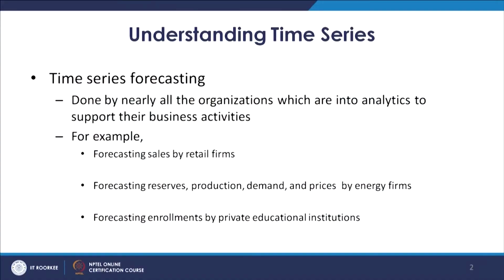Similarly, if we look at the third example, that is forecasting enrollments by private educational institutions. As we know, in our country, typically in government educational institutions, the number of seats are fixed.